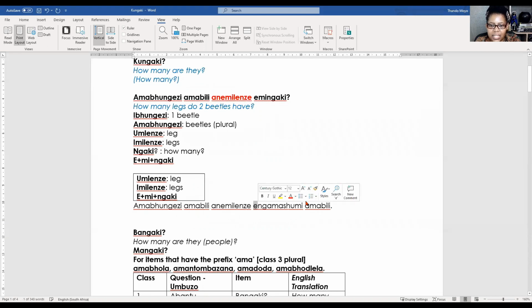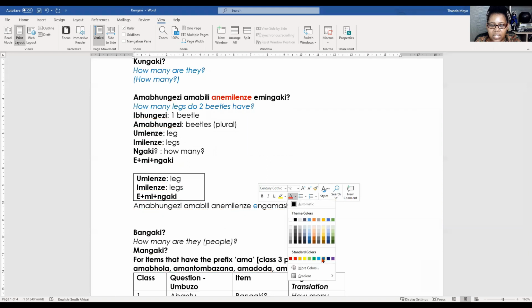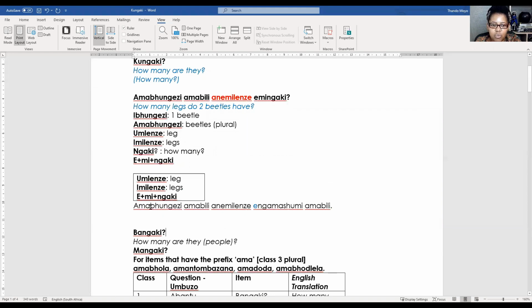Look at that e. That e is quite important. That's the same e that we saw in emingaki. That e is describing the noun. Amabhungezi anemilenze engamashumi amabili. So remember,